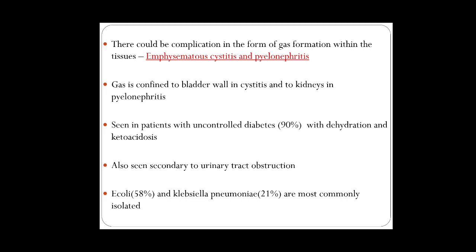Gas is confined to the bladder wall in cystitis and to the kidneys in pyelonephritis, where the patients, if you ask about symptoms, will complain of pneumaturia, air in the urine, and pyuria may also be seen. It is seen in patients with uncontrolled diabetes, 90% with dehydration and ketoacidosis, and also secondary to urinary tract obstruction. E. coli is once again the most common cause, followed by Klebsiella pneumoniae.